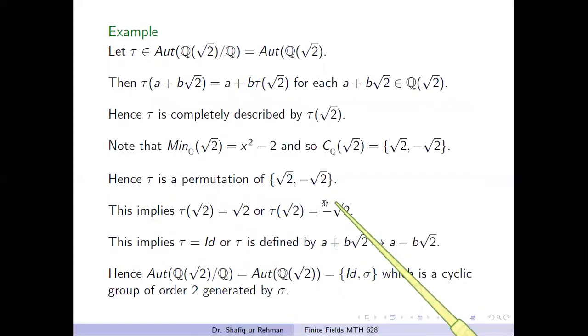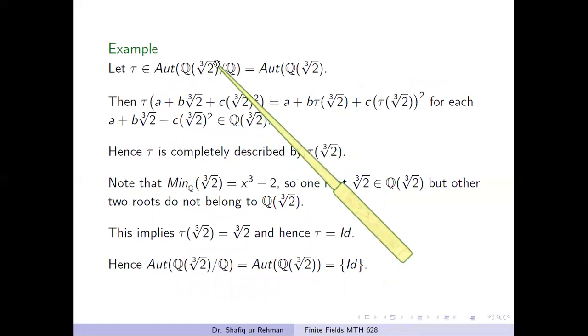So in these two examples, we note that the degree of field extension is 2, and we get two elements in this group of automorphisms. And here the degree of field extension is 3, but we have only one element in this set of automorphisms.